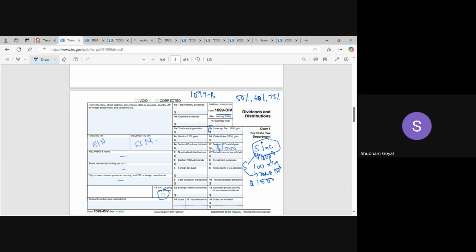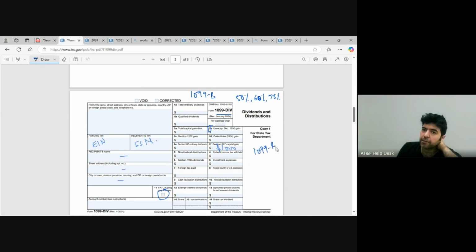So, sir, just one last thing. In this sense, this 1099-DIV 2F is not a subset of 1099-B, right? Because the broker will not be involved in this transaction. See, 1099-B is mainly issued by the broker. If you have anything sold through a broker or invested through a broker, you may have interest income, dividend income, and capital gain through the broker. The broker will add all of these and issue the 1099-B.